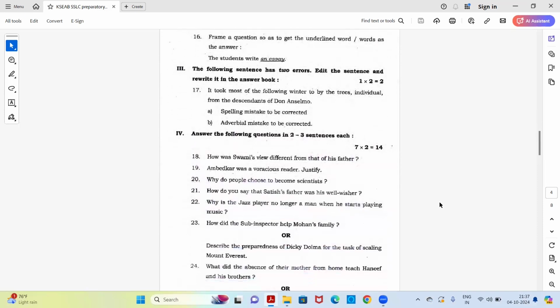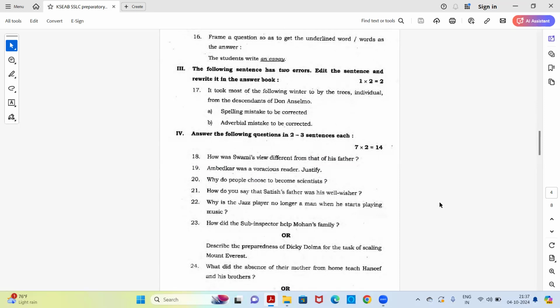Now third main, the following sentence has two errors. Edit the sentence and rewrite it in the answer book. So there are some mistakes and the mistakes are given there, point A and point B. Let's see. The question is, it took most of the following winter to buy the trees individual from the descendants of Don Anselmo. So first is spelling mistake to be corrected.